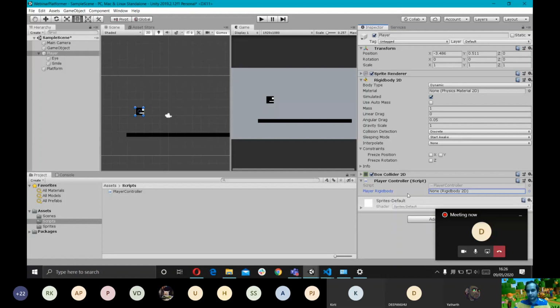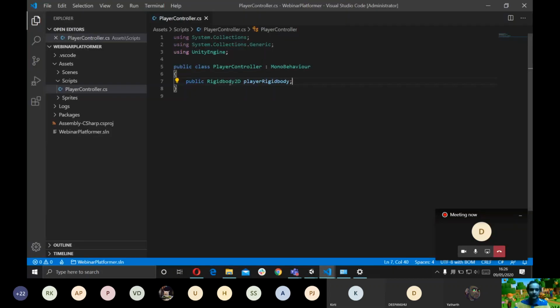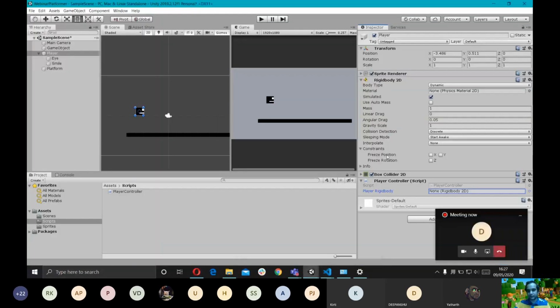Why is this exposed in the editor? Because I declared the variable with the access of public. Whichever variable has a public access will be exposed in the editor. This doesn't work for all types of objects, but it works for most of them, and for right now, it's going to work for whatever you guys are going to try. So I'm going to drag this rigid body component to this place right here.